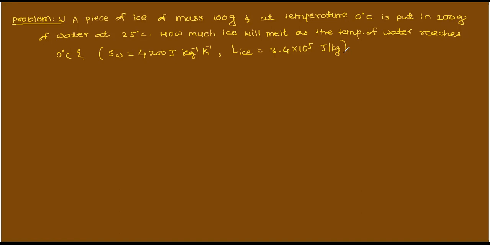Okay, so let me draw first of all a block diagram to understand. This question you should understand. So before I give you state change clarity so that you will understand how it is happening. If the problem is complicated, then you go for a block diagram and then try to solve. This is the ice of mass 100 gram at 0 degrees Celsius is put in 200 gram of water at 25 degrees Celsius.